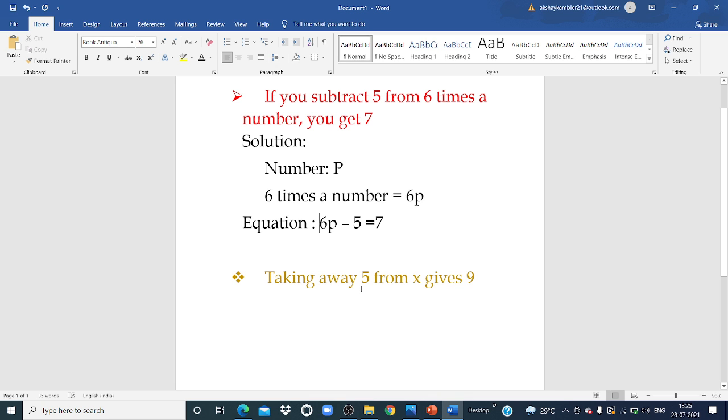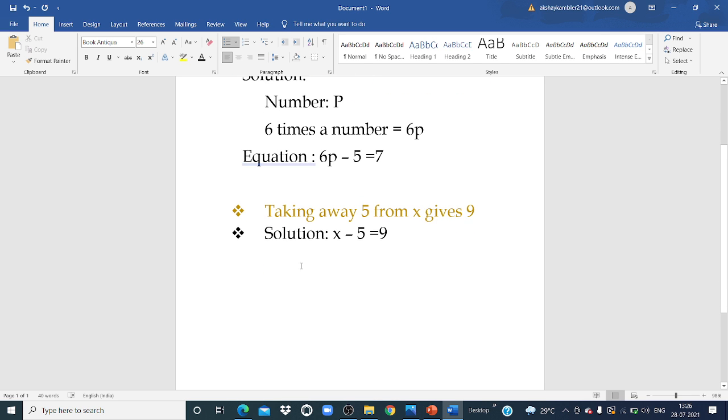The next example, taking away 5 from x gives 9. So how will you write, my dear students? Taking away 5 from x gives 9. So how will we write? The solution is: taking away means what? Subtraction. So x minus 5 is equal to 9. Right, my dear students? Okay, very good.